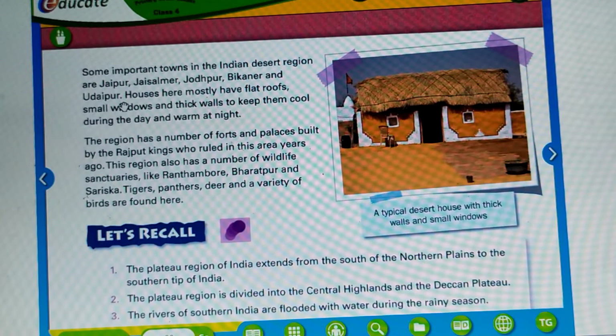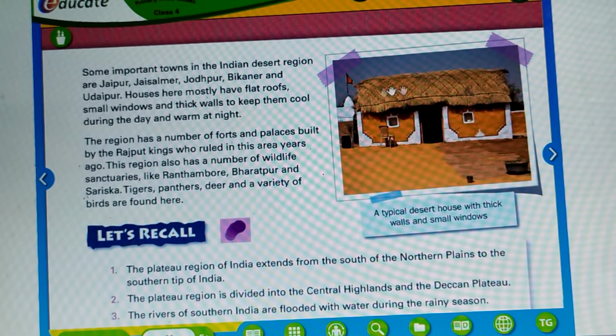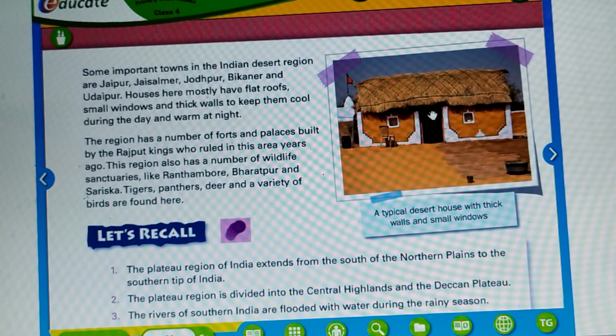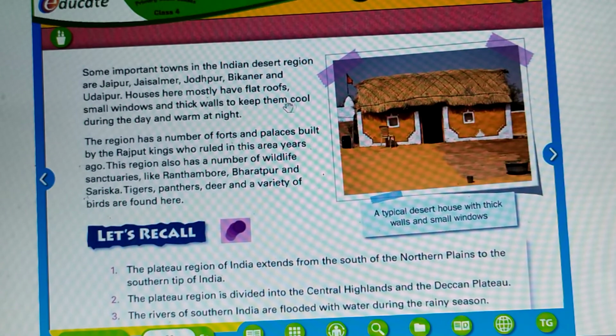Now, some important towns. Some important towns in the Indian desert region are Jaisalmer, Jodhpur, Bikaner and Udaipur in Rajasthan. Houses here mostly have flat roofs. Can you see in the picture, a typical desert house. Small windows and thick walls keep them cool during the day and warm at night.